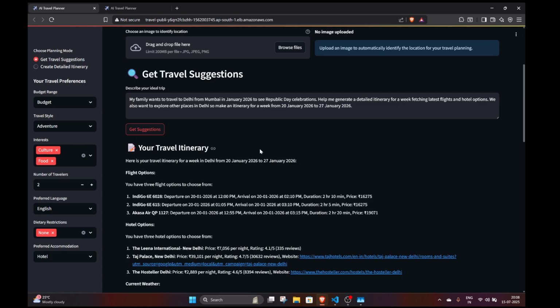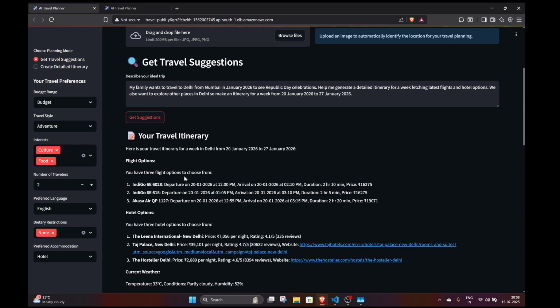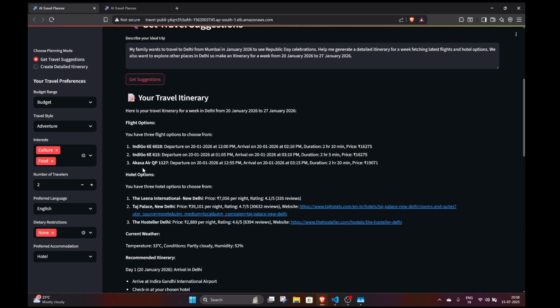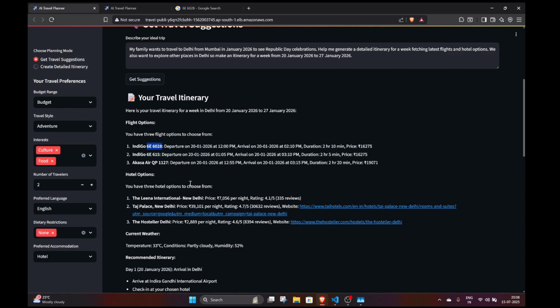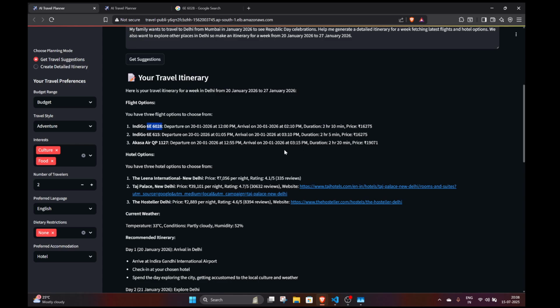So as you can see, this has also worked, and we have everything. We have the flight options that are given. As you saw, the inference time is much faster on AWS, and as you can see, the flight option we have got is 6E6028. Just to confirm, these are the accurate flight prices. As you can see, this is correct. It's Bombay to Delhi at 12:30, that is departing, and here there is a slight difference, but that is okay. We have the three hotels also.